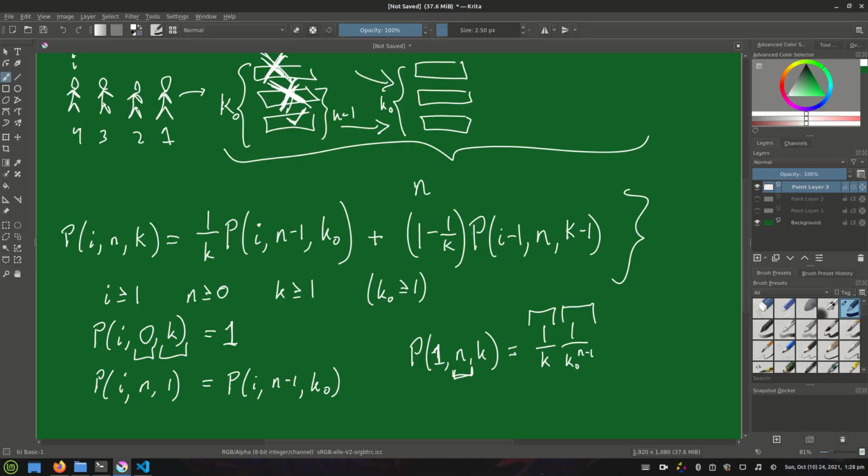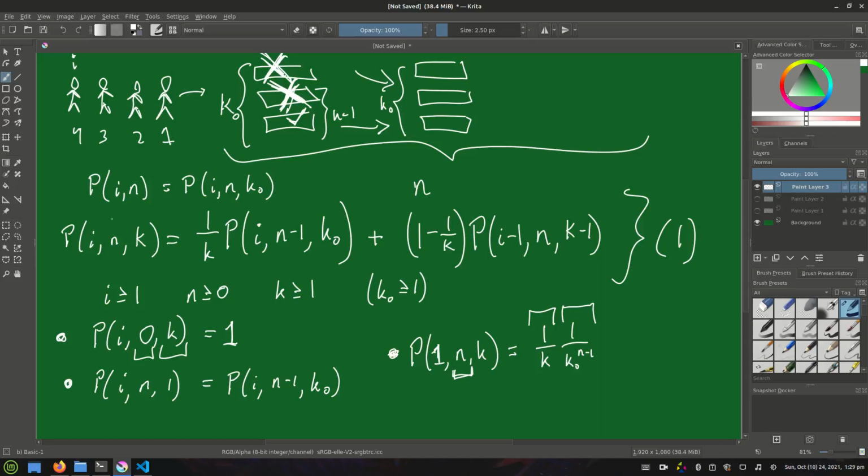So with this first recurrence relation that we talked about here, and then also these 3 base cases for the recursion, we can fully compute the probability that player i survives given there are n bridges. And in this scenario, if you just wanted to start the recurrence relation, you would say the probability of player i surviving given there are n bridges is going to be equal to the probability of player i surviving given there are n bridges and k naught decision points, the first one.